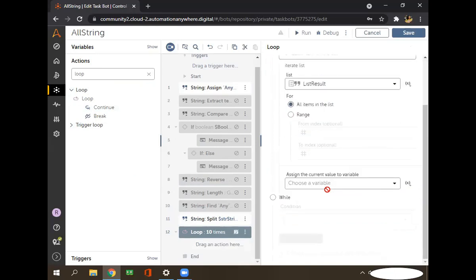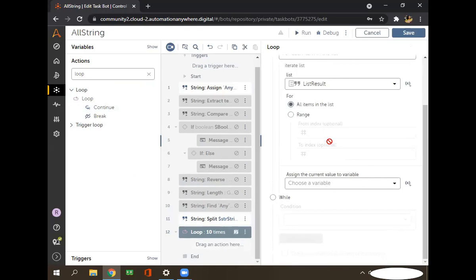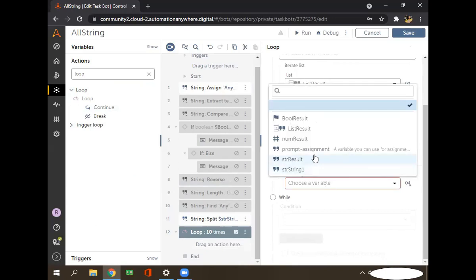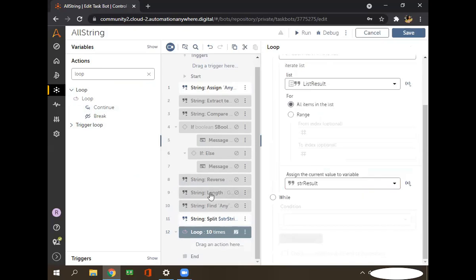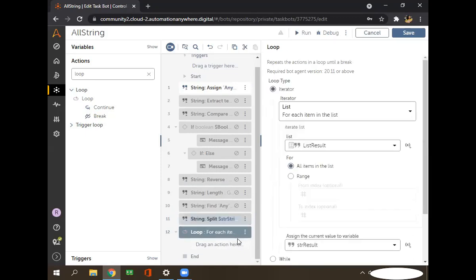Then select where you want to save those particular results. Let me save those results in str string. I want to display each value which is stored in that list, so for that I want to use this loop, and here I'll use the message box.